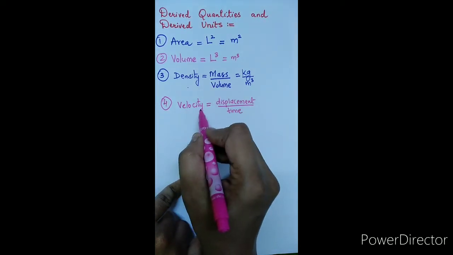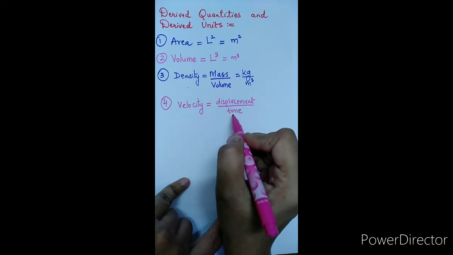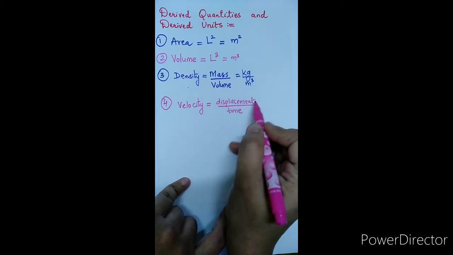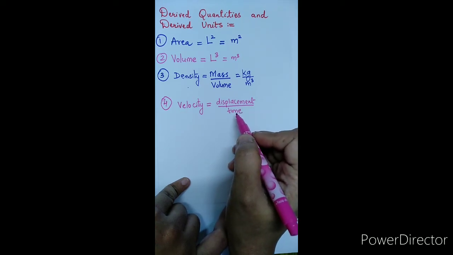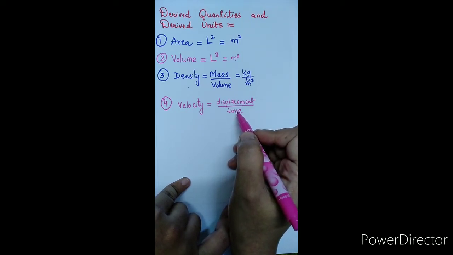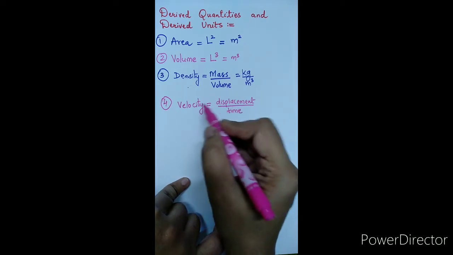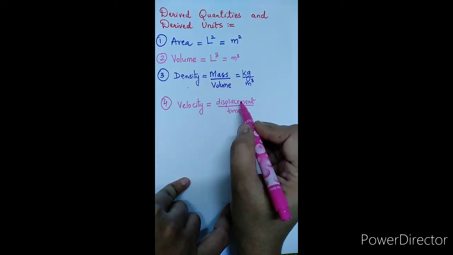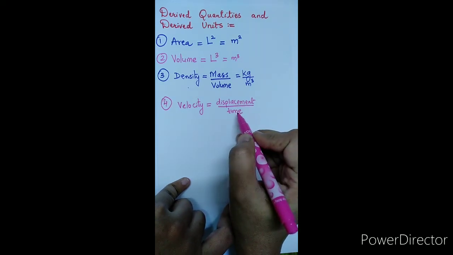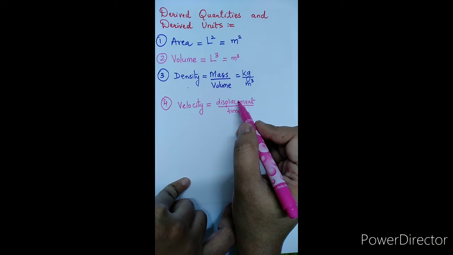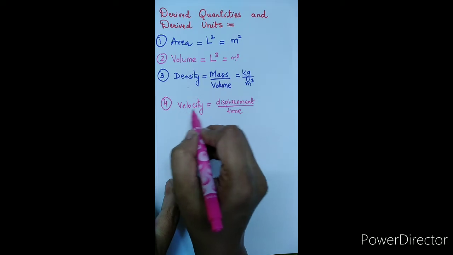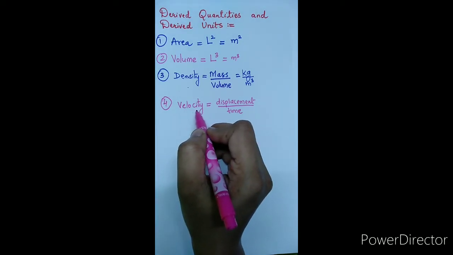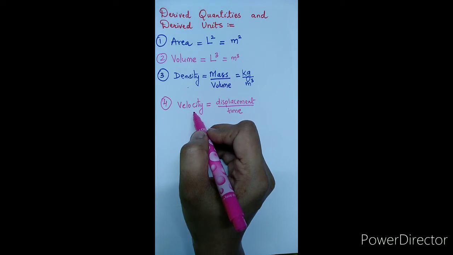Here, as velocity is defined as displacement per unit time, this displacement is nothing but the measurement of length, and length is a fundamental quantity, and time is also a fundamental quantity. That means we can say that velocity depends on two fundamental quantities, length and time, and by using these two fundamental quantities we are obtaining the physical quantity velocity. So this velocity is called a derived quantity.